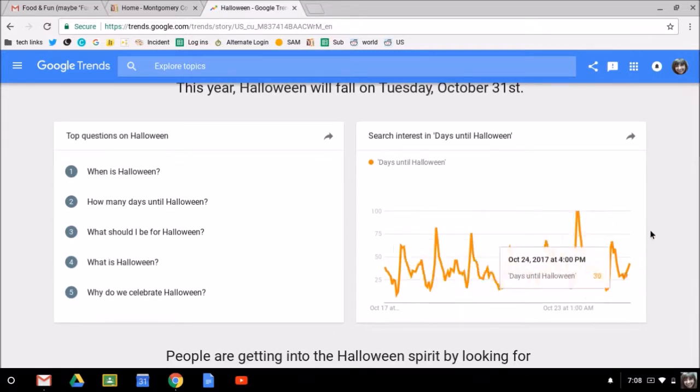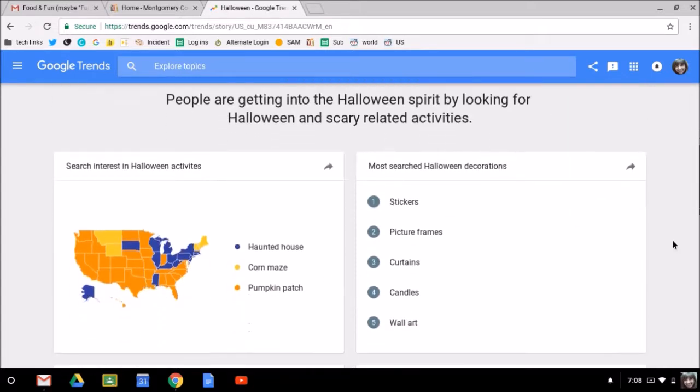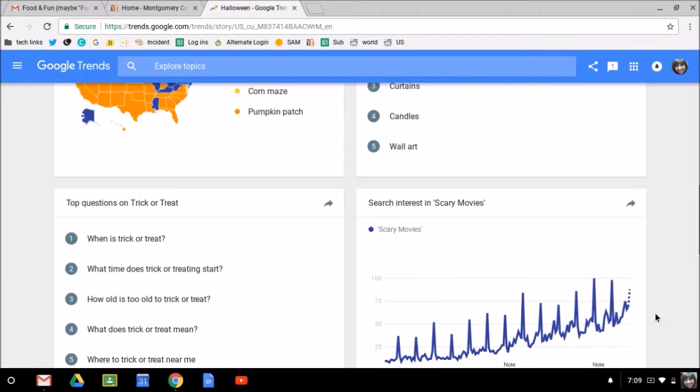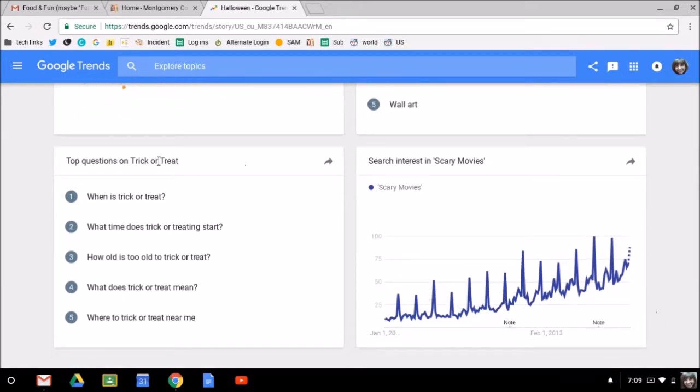On this graph, you can see the search interest in Halloween. And if you scroll down, you can even see a map that shows what people are searching in different areas of the country. So here in Virginia, we're all about some pumpkin patches. That's what we're searching. You can look at the most searched decorations, interest in scary movies, top questions.